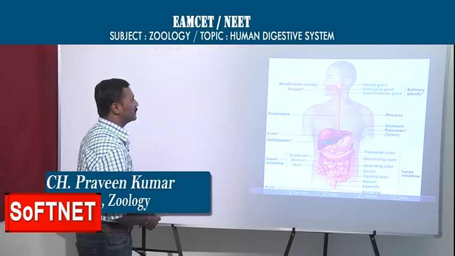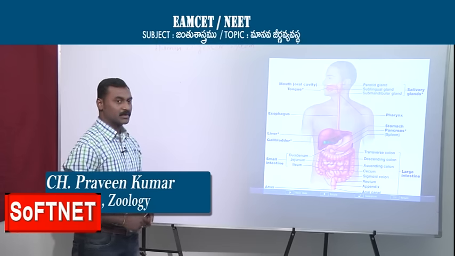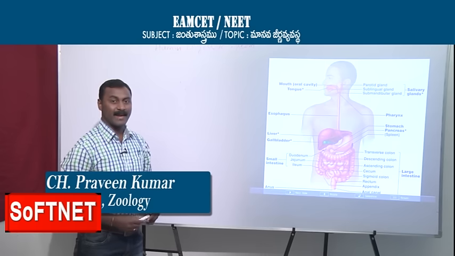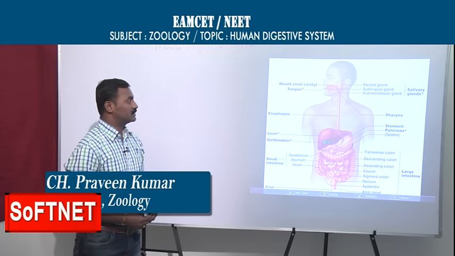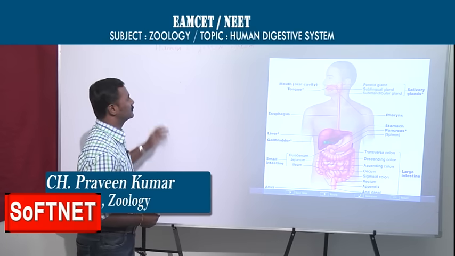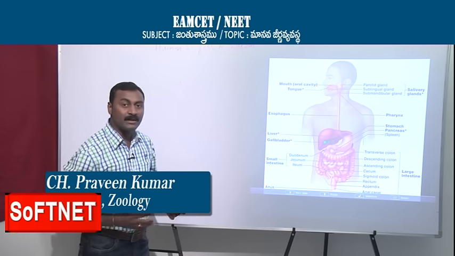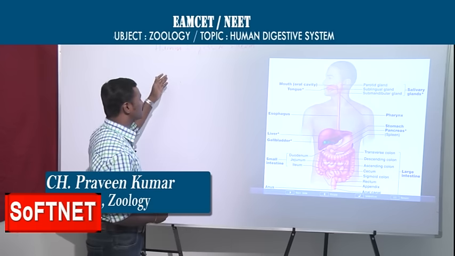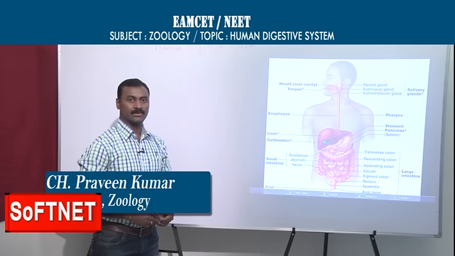Every animal needs food, because of the food we grow, our body gets repaired, and we also get immunity power. The digestive system is an anabolic system which builds up our body. It is the best example of growth of the body.